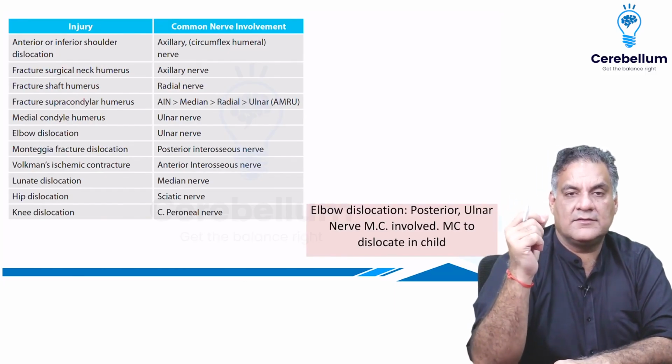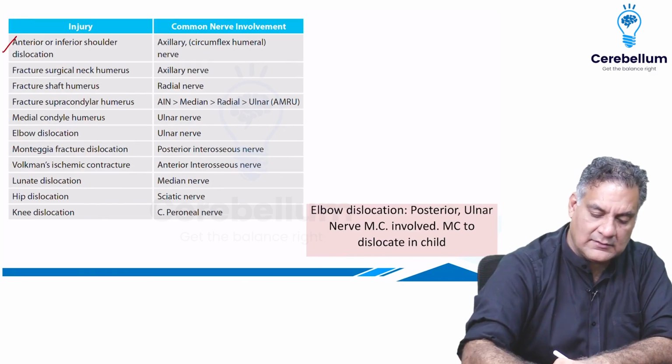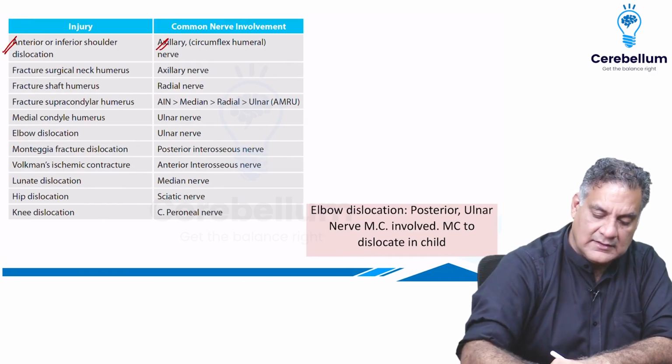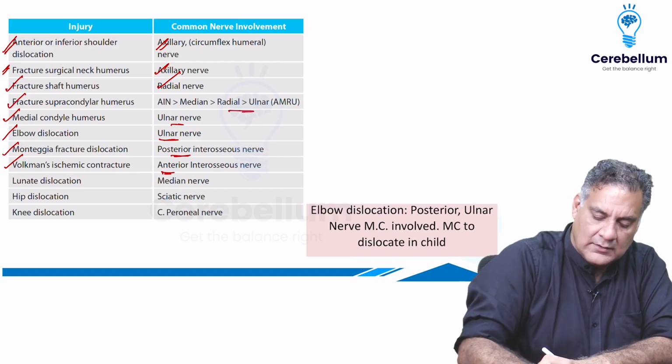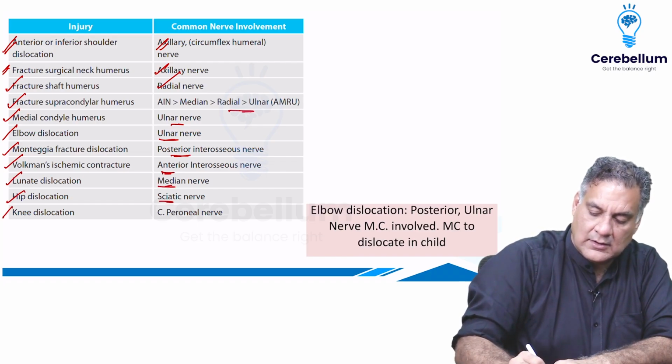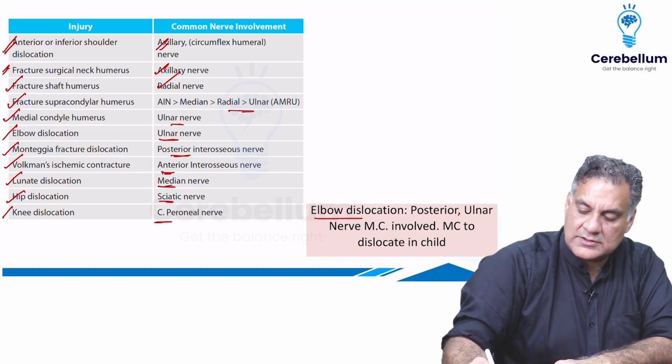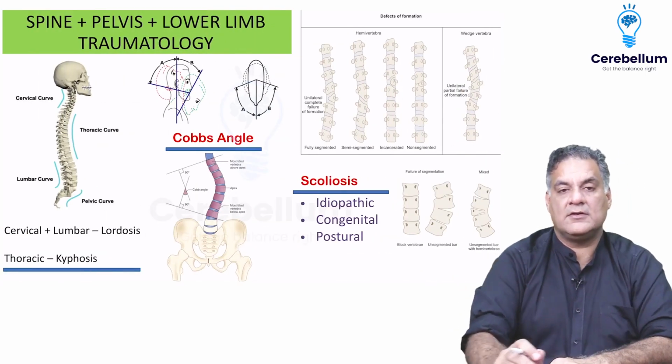These are some of the nerves and their involvement: anterior or inferior dislocation of shoulder, axillary nerve; surgical neck humerus, axillary nerve; shaft humerus, radial nerve; supracondylar, AIN, median, radial, ulnar; medial condyle, ulnar; elbow dislocation, ulnar; Monteggia, posterior interosseous; Volkmann's is anterior interosseous nerve; lunate is median; hip is sciatic; knee is common peroneal nerve. Elbow dislocation, posterior, ulnar nerve most commonly involved, and this is the most common joint to dislocate in children according to questions that are asked.